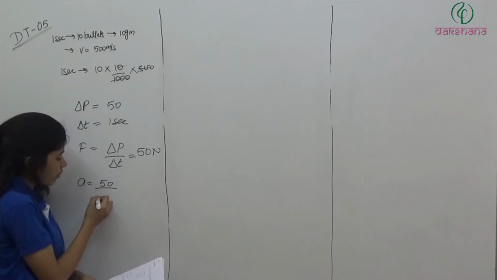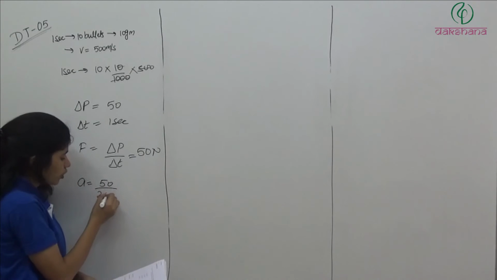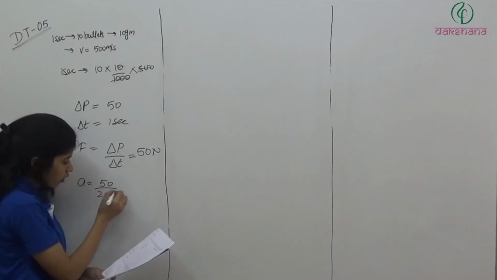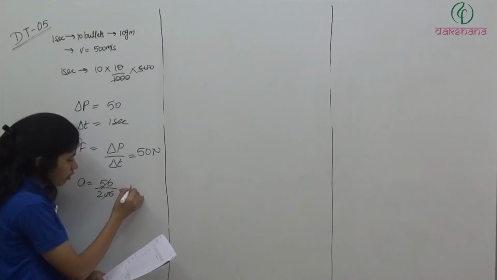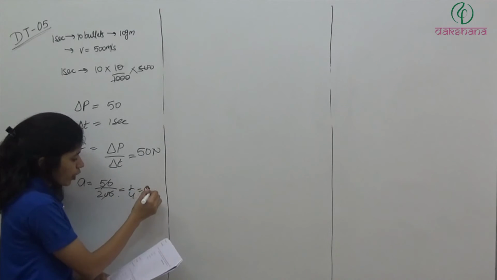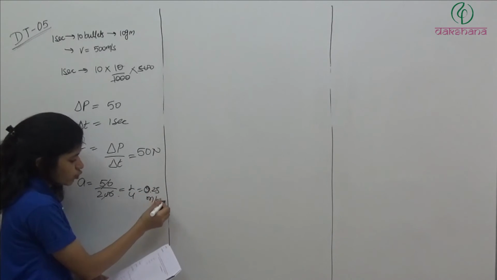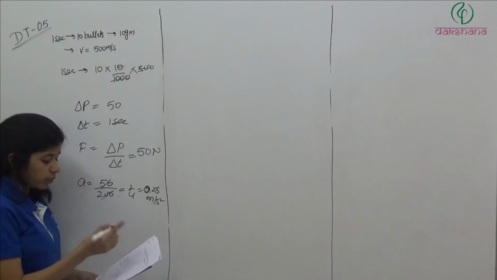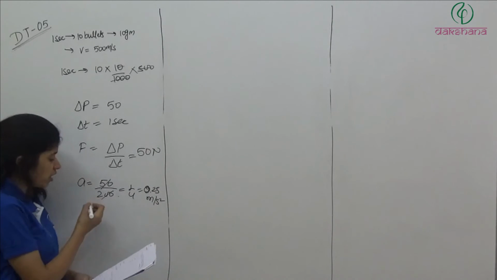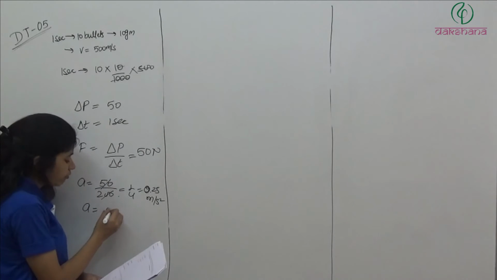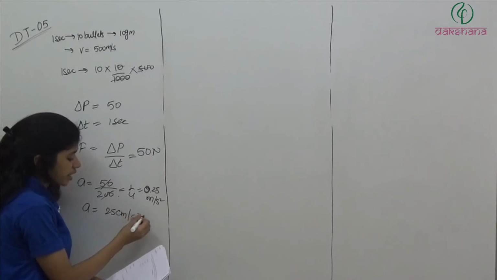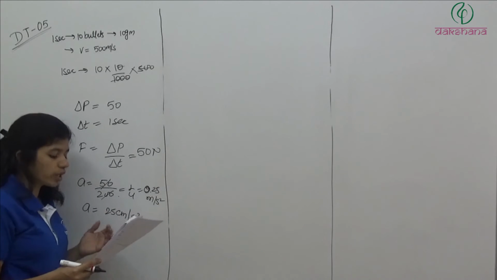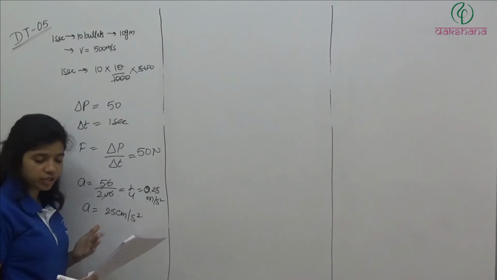Force divided by mass, 50 divided by 200 kg, है ना. So ये जाएगा 1/4 which is 0.25 meter per second square, and if you convert it into centimeter, because we have answers in centimeter as well, so a will be equal to 25 centimeter per second square. This will be the answer, 25 centimeter per second square, which is given in the first option.